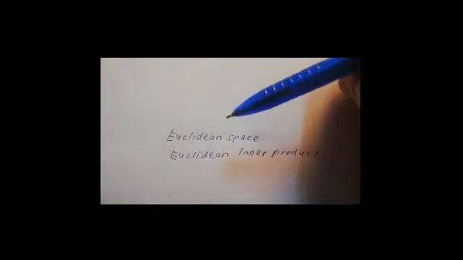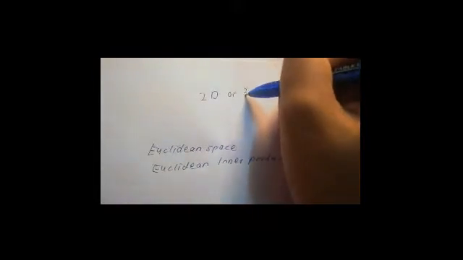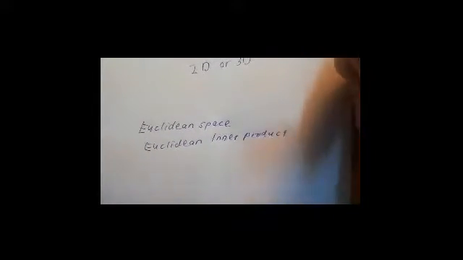So, Euclidean space in geometry is a 2 or 3-dimension space in which the axioms and the postulates of Euclidean geometry apply.